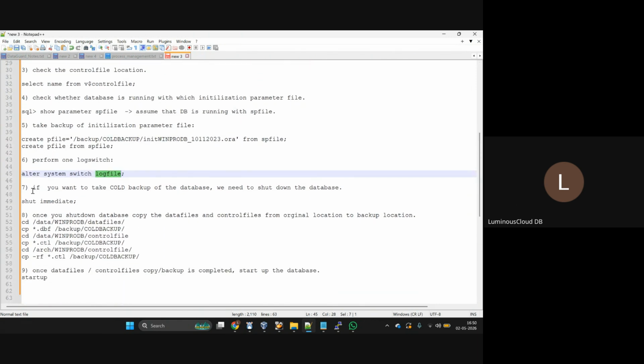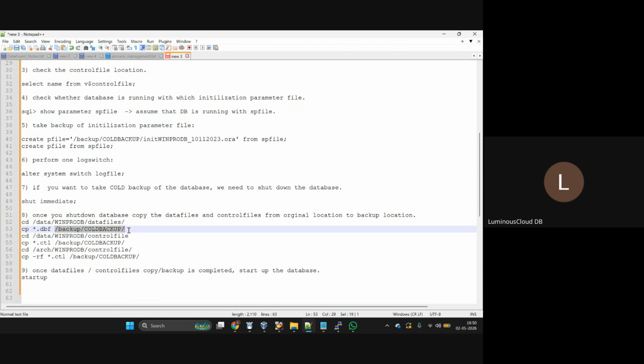If you want to take a cold backup of the database, we need to shut down the database. That's what we learned, right? In the first definition itself, of how to take a cold backup of the DB, we came to know that. First we need to shut down the DB and take a backup of the database, right? I told you.